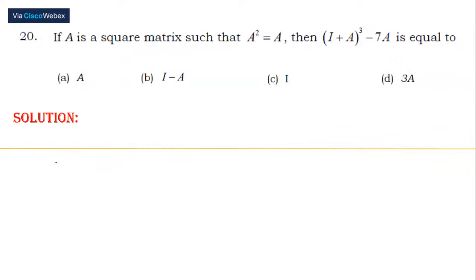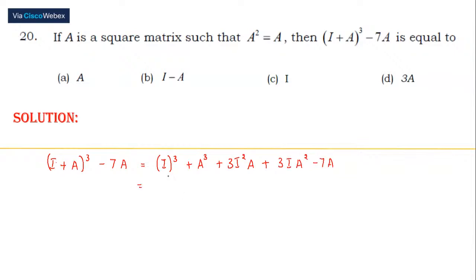So I plus A whole cube minus 7A. Who all answered this problem, you people are right. A plus B whole cube gives I cube plus A cube plus 3I square A plus 3I A square minus 7A.